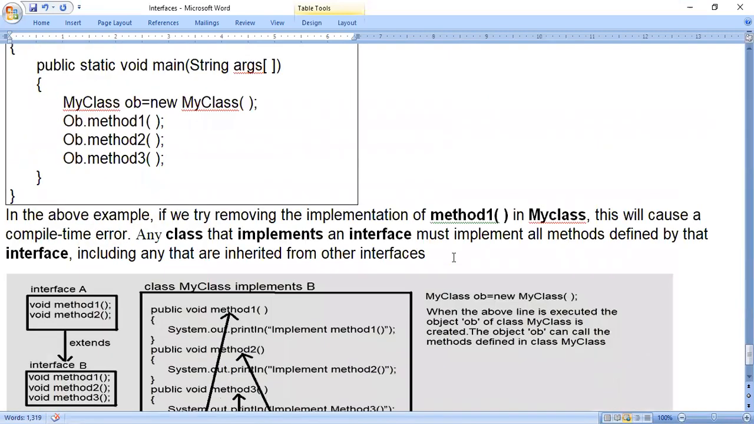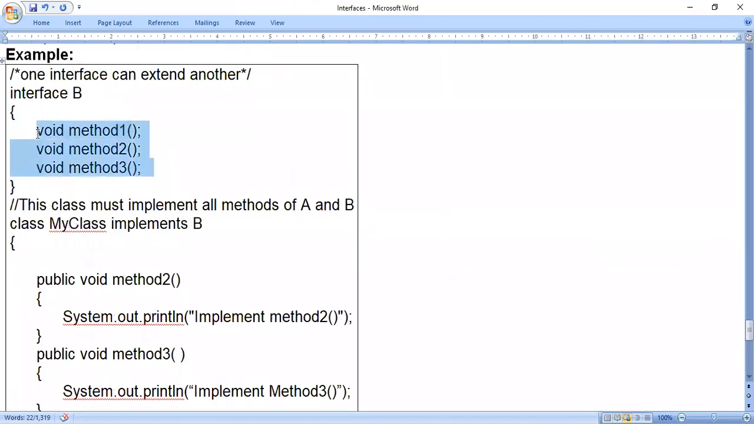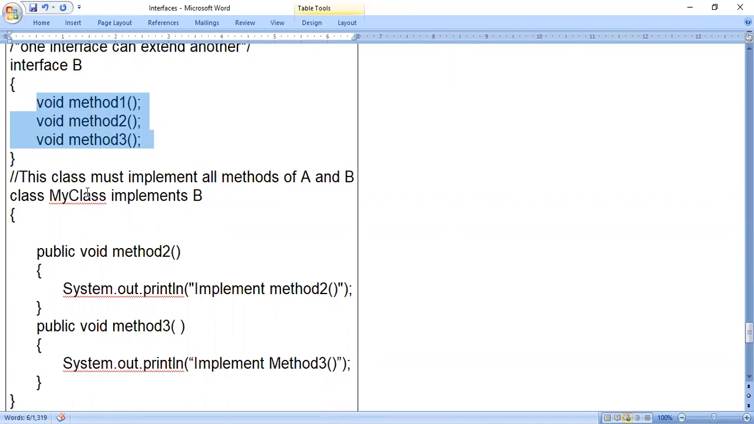Now, what they are telling is, any class that implements an interface must implement all methods defined by that interface. The meaning of that is, in interface B, three methods are there. I'm not considering interface A for the time being. I have implemented that interface by using my class: class MyClass implements B. Whenever you implement an interface in a class, for all the methods for which you have written the prototype in the interface, code should be present. Otherwise, you get an error.